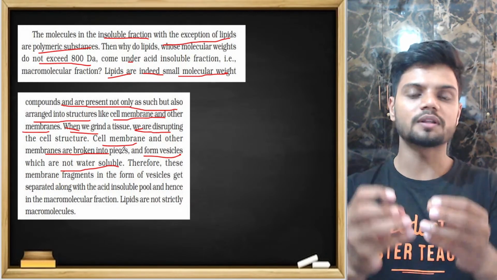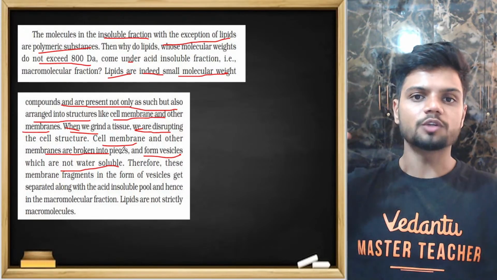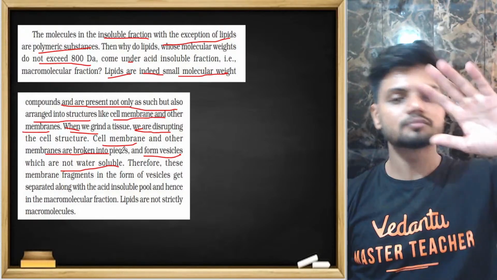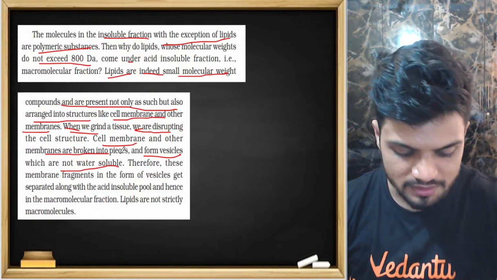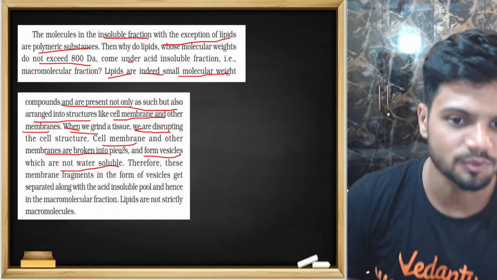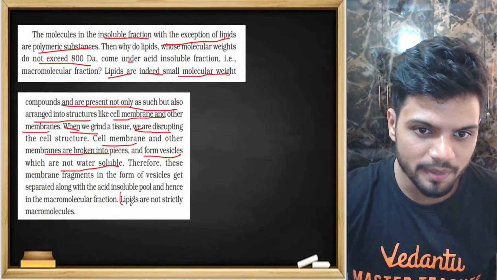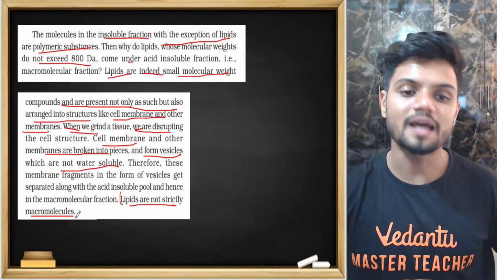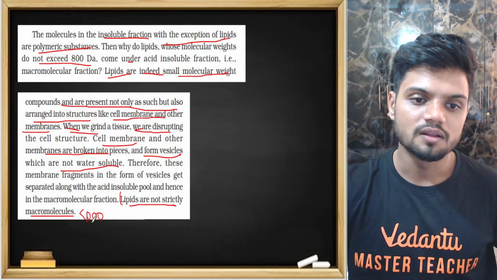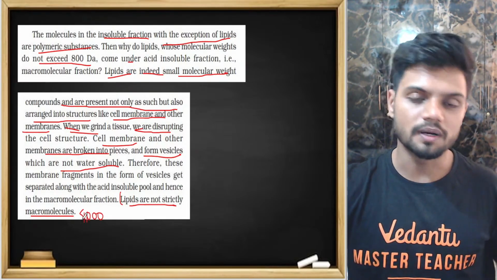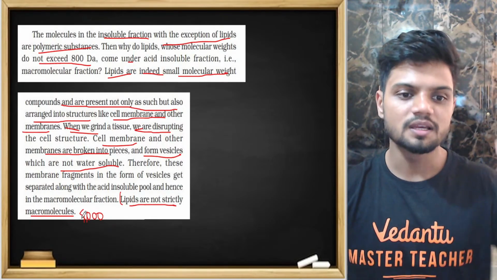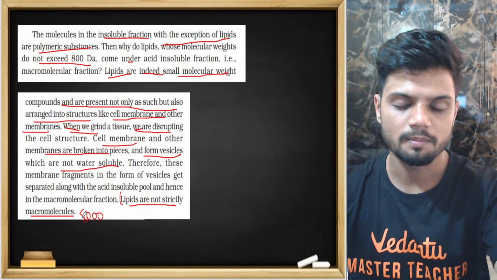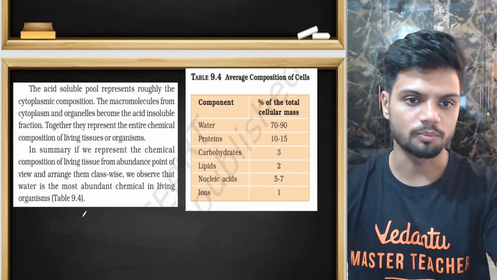All the lipids join together and are present as a group, and the group does not come down to the filtrate. So lipids are not strictly macromolecules because their size is less than 1000 Daltons, but since they form vesicles, they are found with the macromolecules on top.